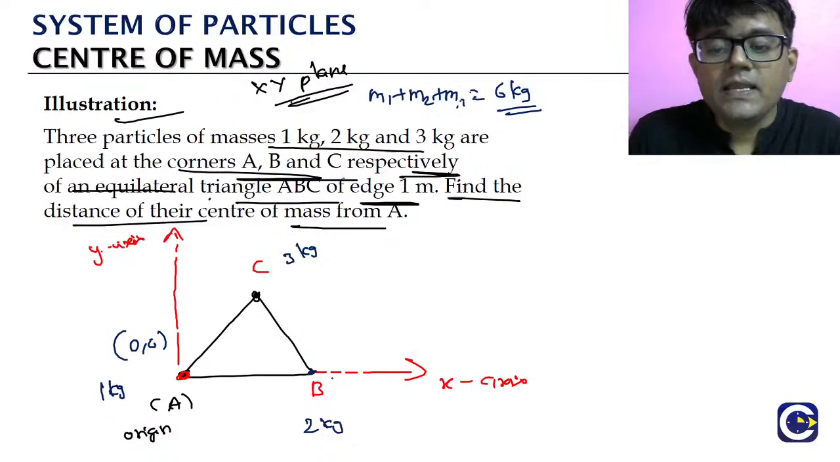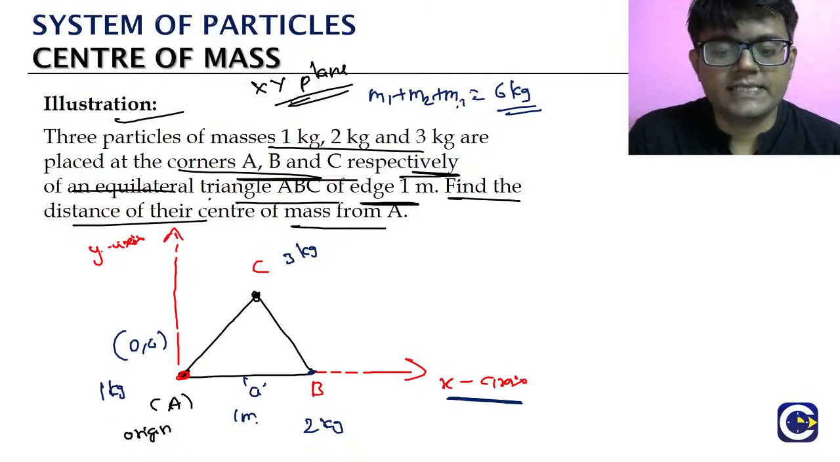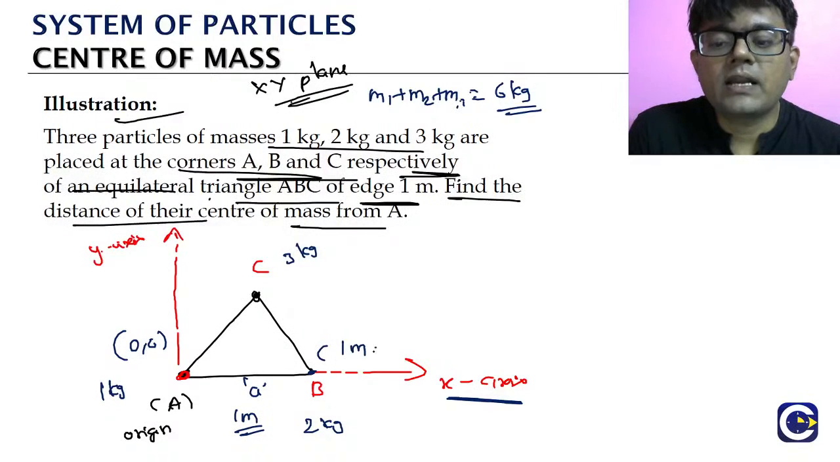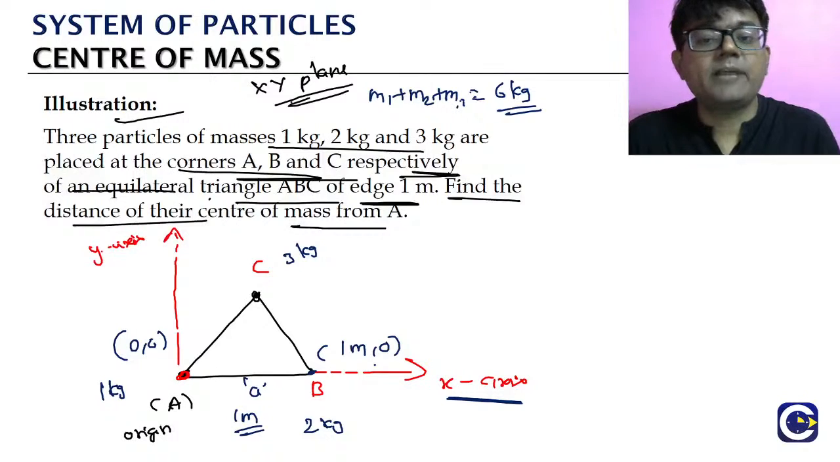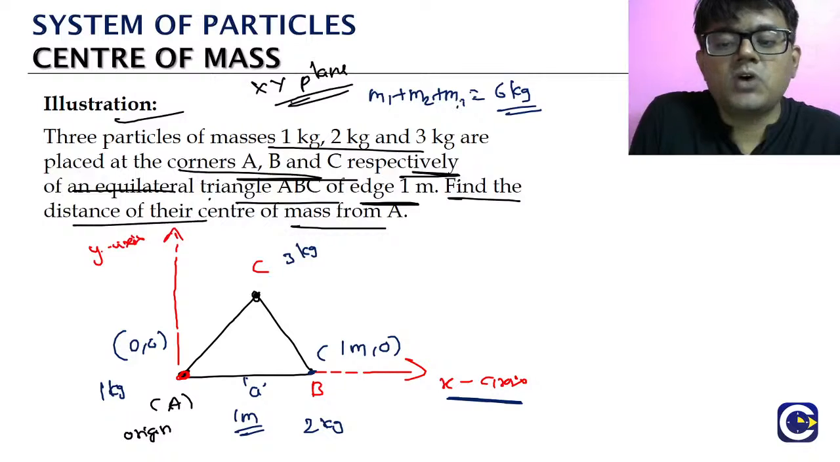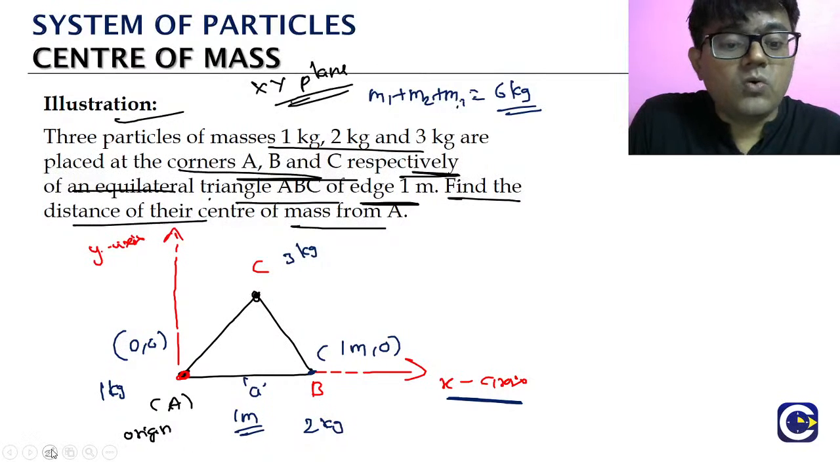B, see, B is on the x axis, and what is the side length of the equilateral triangle? 1 meter. Okay, so what is this side length? 1 meter. So B's coordinates are 1 meter comma 0. Coordinates of the point B, see, it will be what? 1 meter comma 0. Okay? So that is the coordinates of the point B. After that we should know what will be the coordinates of the point C.